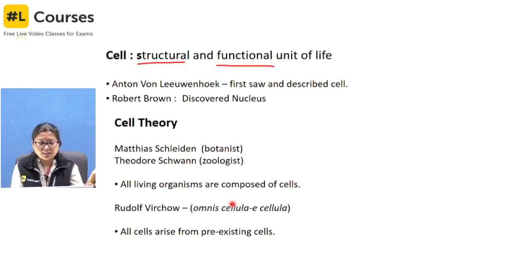From pre-existing cells. This was added to the cell theory as a modification. So if the cell theory is asked, you have both points, this also and this also.